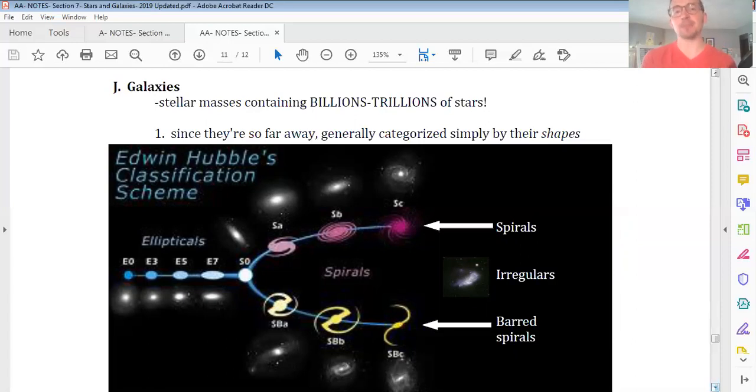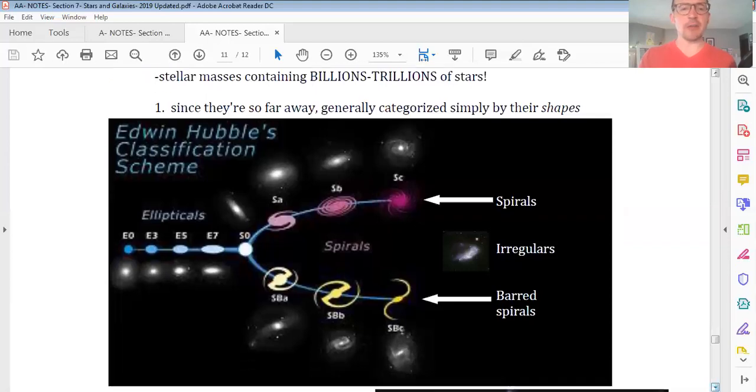Hubble wasn't done yet. Along with a colleague, he later looked at the light output given off by these distant islands in space. And he found that the light was something called redshifted, meaning as the object moved away from us, it actually stretched out its light waves like an accordion. And so Hubble did some calculations on the extreme redshifts that he was seeing, and he realized the only way these redshifts were possible is if the universe was expanding quite rapidly. And so we'll talk about that expansion just a little bit later.